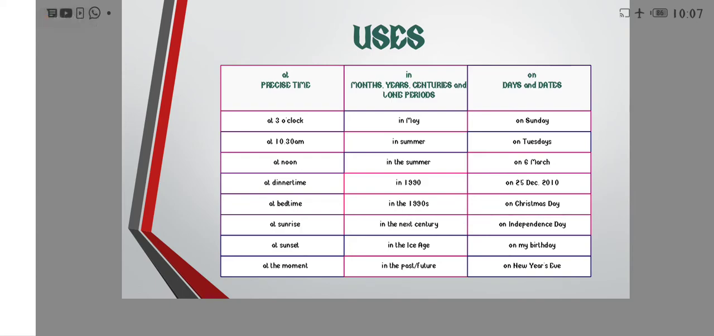The last one is on, for days and dates. How can we use this? On Sunday, on Tuesday, on 6th March, on 25 December 2010, on my birthday, on Independence Day. Any kind of day we discuss, we use on, as well as for dates.